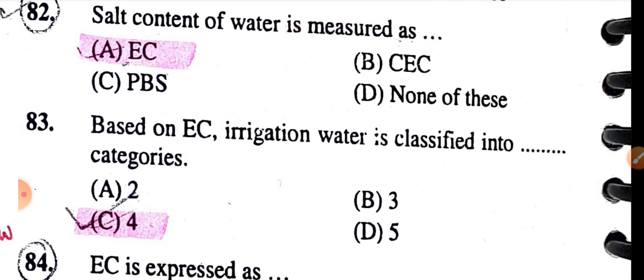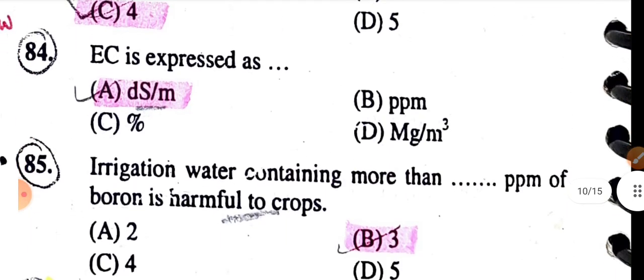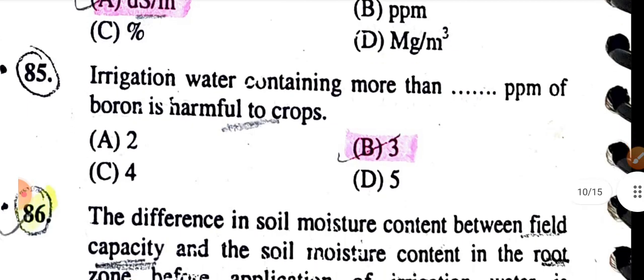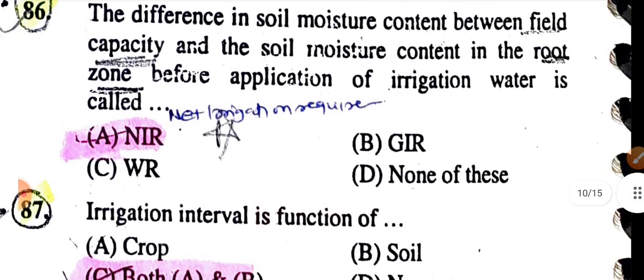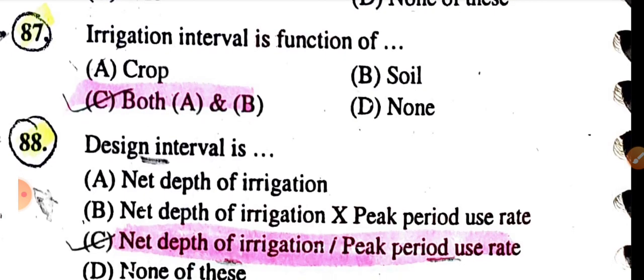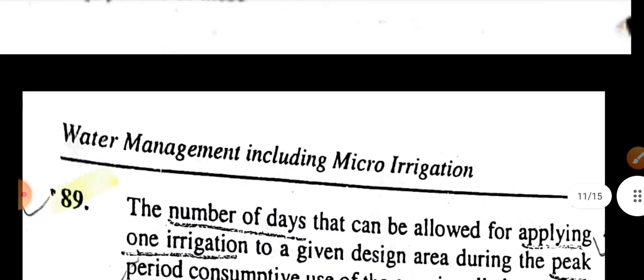Salt content of water is measured by EC. Based on EC, irrigation water is classified into 4 categories. EC is expressed in dS per m. Irrigation water containing more than 3 ppm of boron is harmful to crops. The difference in soil moisture content between field capacity and the soil moisture content in the root zone before application of irrigation water is the net irrigation requirement. Irrigation interval is a function of crop and soil. Design interval is the net depth of irrigation upon peak period use rate.